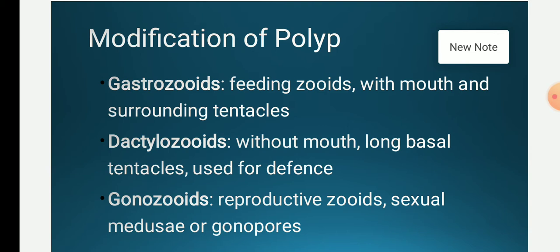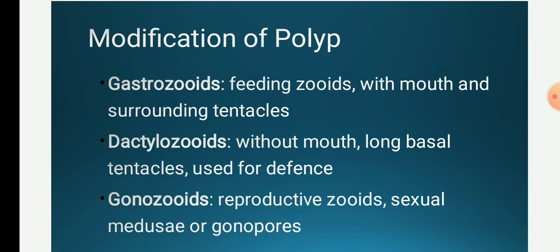For example, in Obelia, during the type study, we have already studied the gonozooids, that is the blastostyle, and how the blastostyle produces medusa. Gonozooids are a modified form of the polyp, and their function is to reproduce. That is, they reproduce medusa through budding, and the medusa shows sexual reproduction.